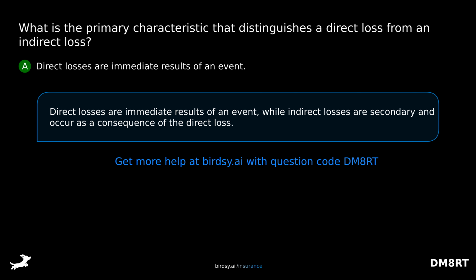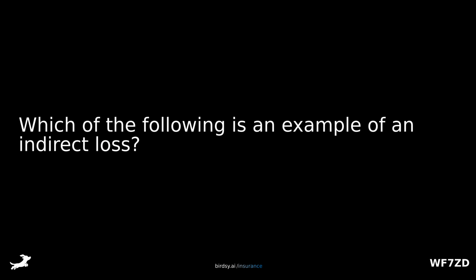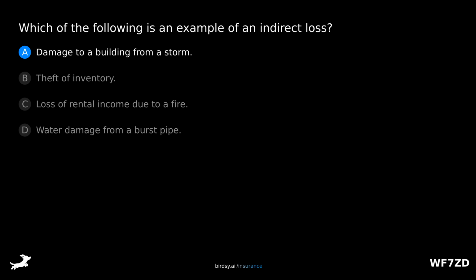Direct losses are immediate results of an event, while indirect losses are secondary and occur as a consequence of the direct loss. Which of the following is an example of an indirect loss? Is it A, damage to a building from a storm? B, theft of inventory? C, loss of rental income due to a fire? Or D, water damage from a burst pipe?